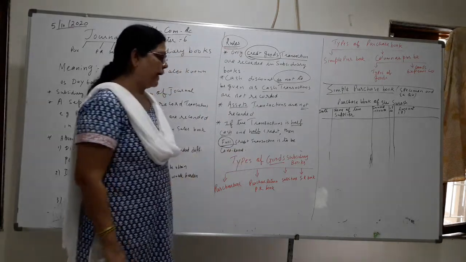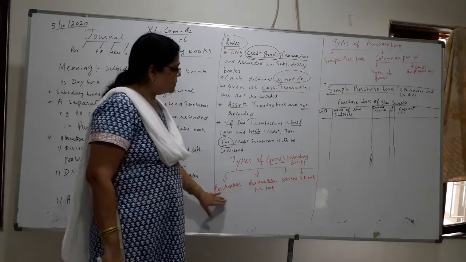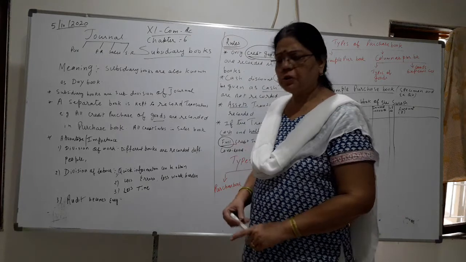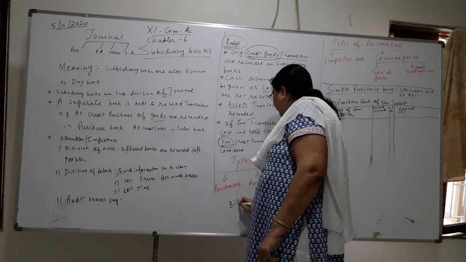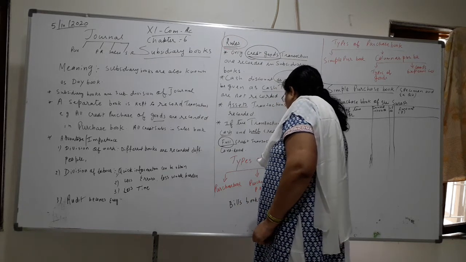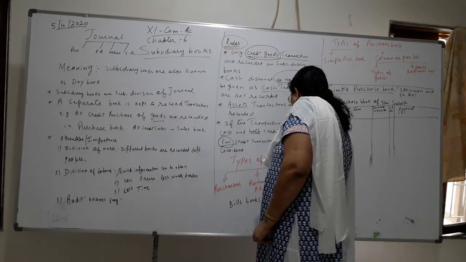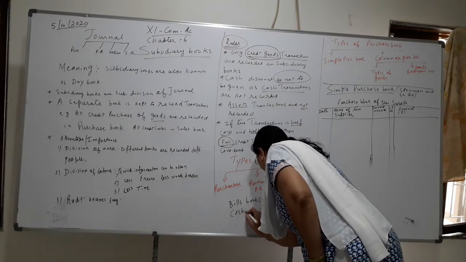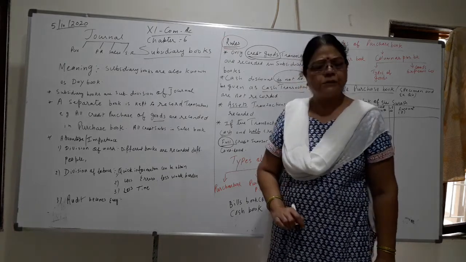Okay, now see children, types of subsidiary books. Purchase book, purchase return, sales return. There are many other books also, which are bills books. Okay, bills book is kept separate. Bills receivable, bills payable, but all that we are not doing, so I have not given you. Then we have cash book also, children. Cash book we are doing in the next chapter.